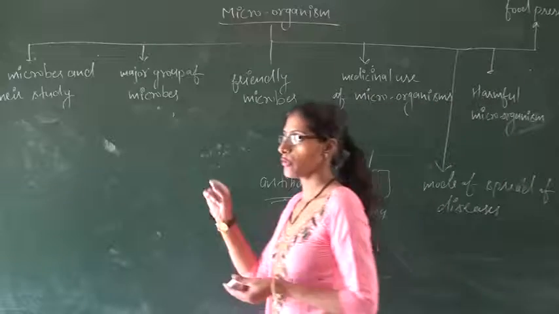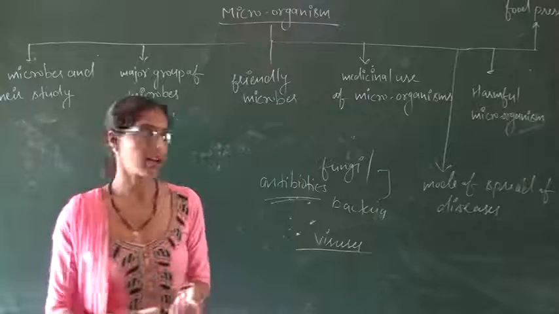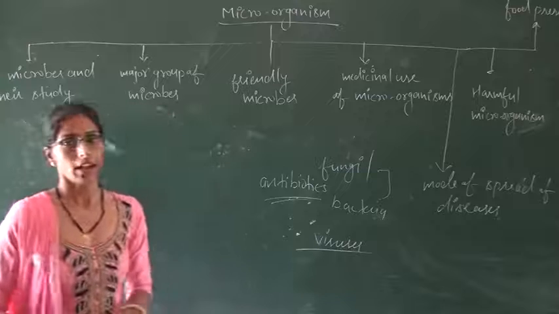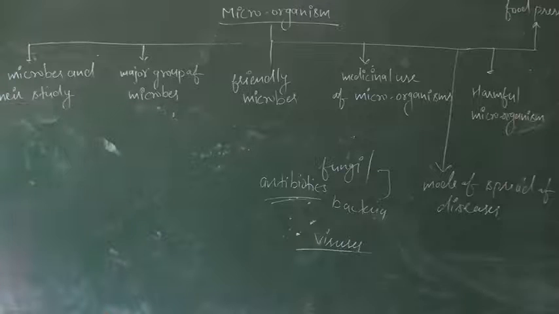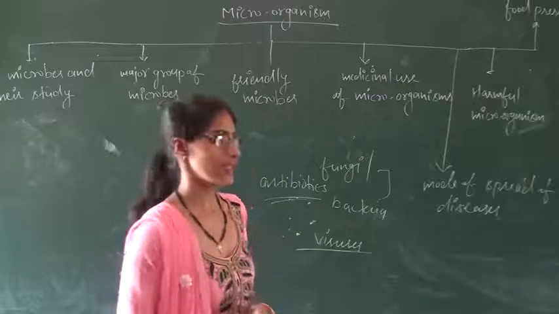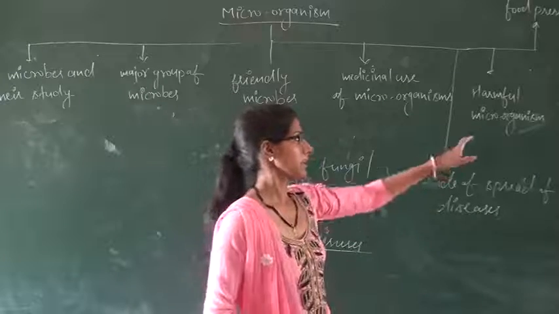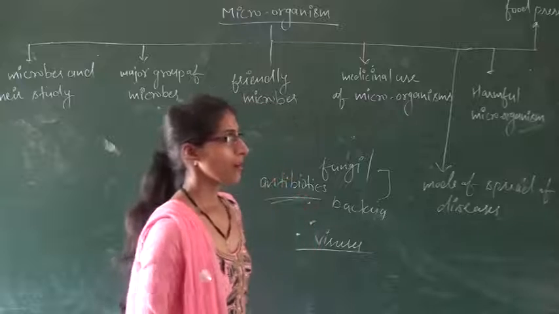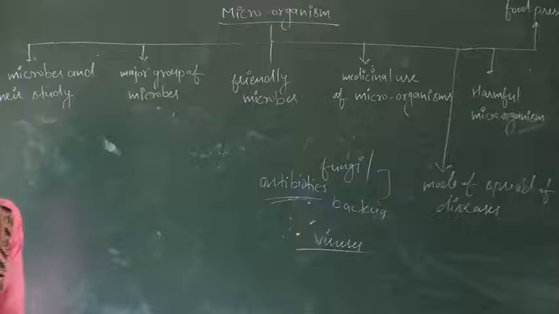After that, anthrax disease, foot and mouth disease, Ranikhet disease, these are the animal diseases which occur in animals due to the harmful effect of these microbes.